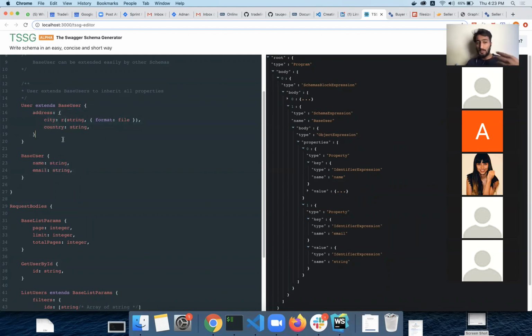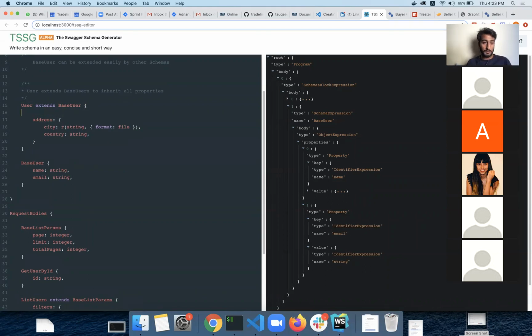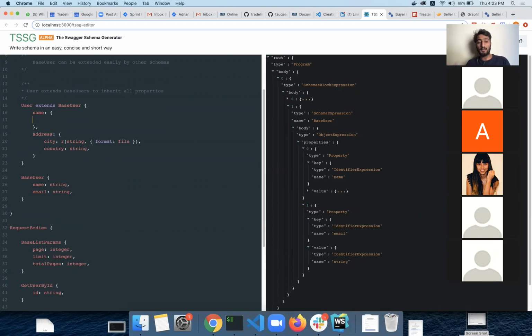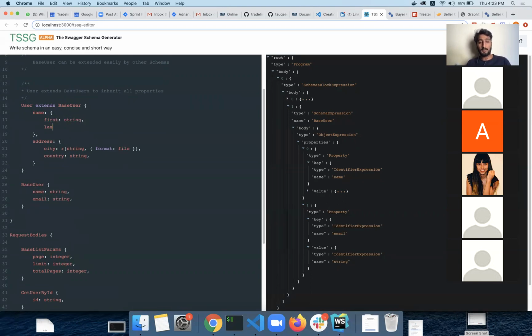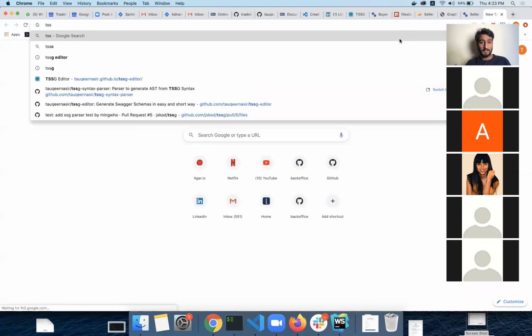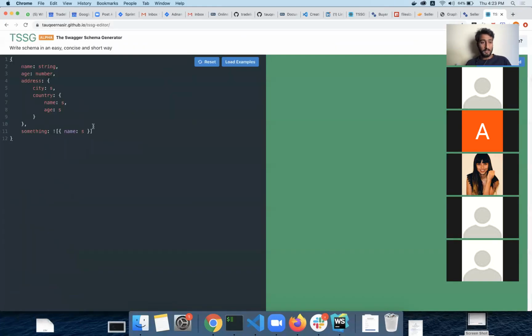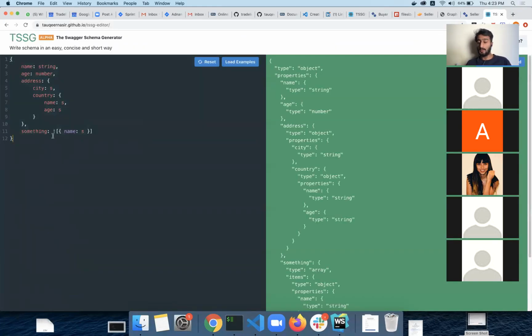And we'll also be able to replace the existing. So if we want to extend this and keep this, but we want to change this name string, we can just do that, and we can add first as string and then last as string. Similarly, we'll have the short syntax as well that we have already described in the DSSG editor. We have the POC working, which is only working on this object schema.